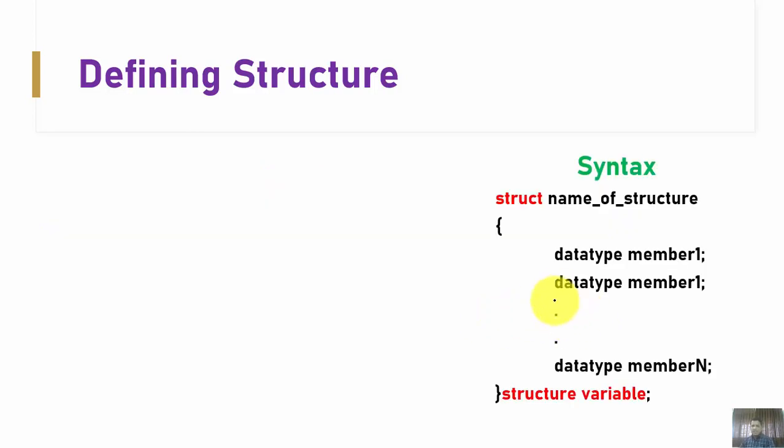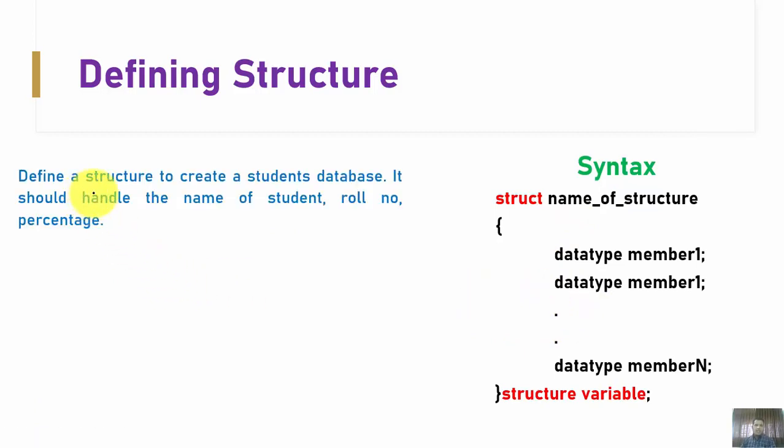So as just discussed, this is the syntax, right? So let us discuss how to declare one simple structure. Define a structure to create a student database. It should handle the name of the student, roll number and percentage. So let us see how to declare the same. Inside the structure we have to create one database, and for that we are going to handle the name of a single student, the roll number of a single student and the percentage of the student, right?